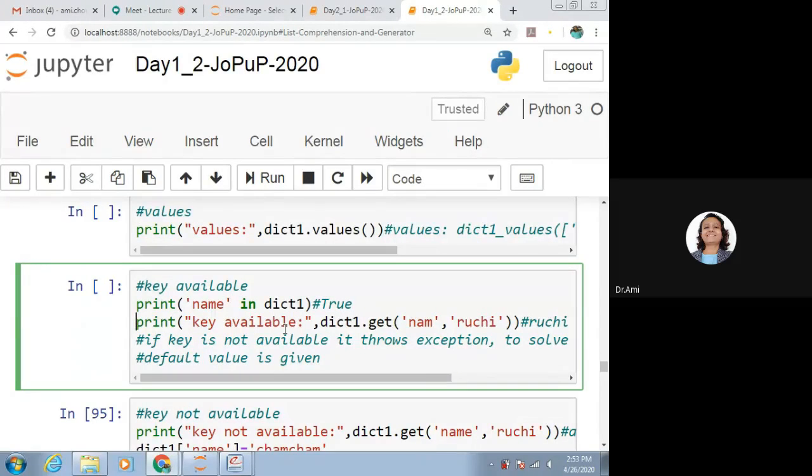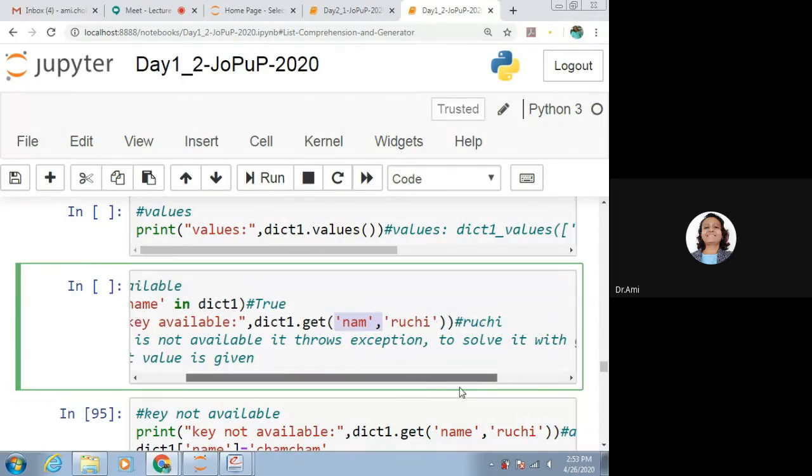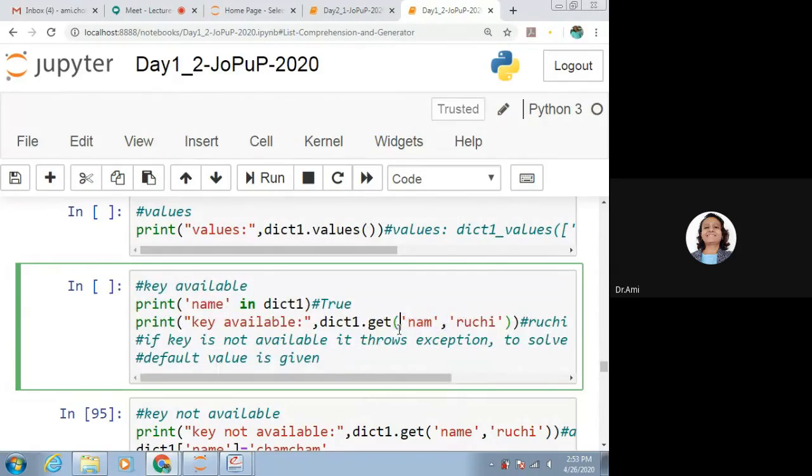Print key available, comma, dictionary 1 dot get name and Ruchi. What we want is to get the name. So what we do is, we will be getting dictionary 1 dot get, and the result will be Ruchi.